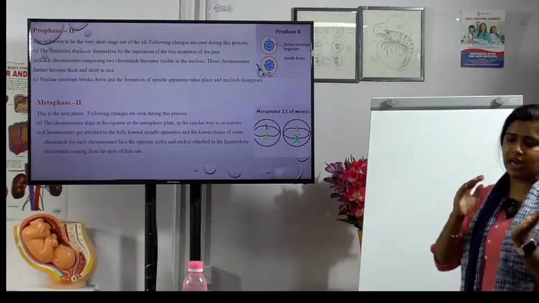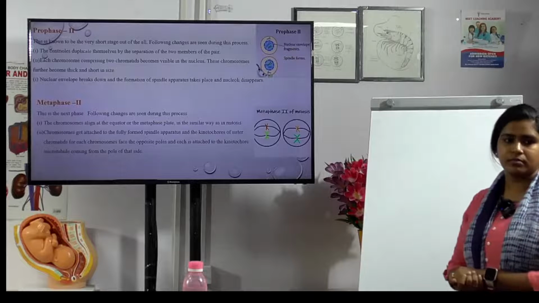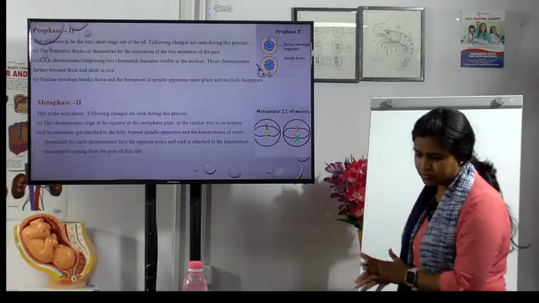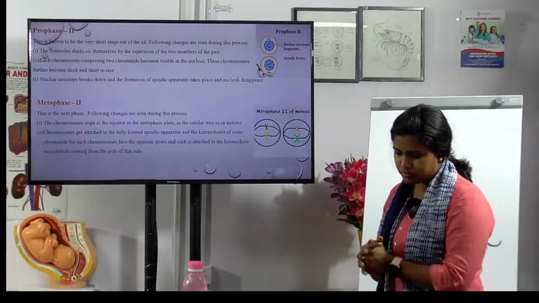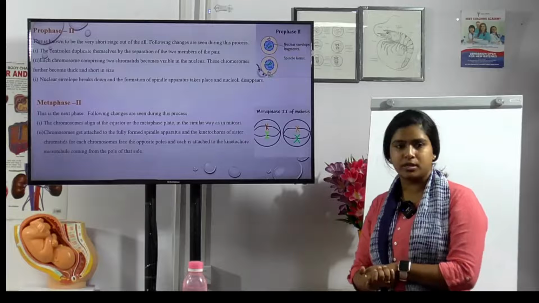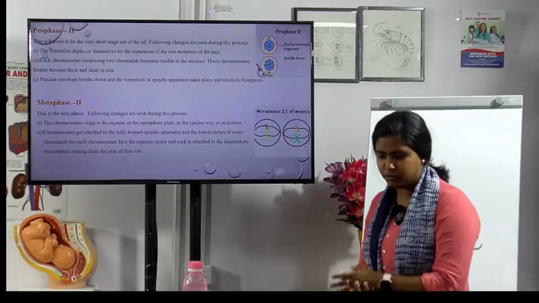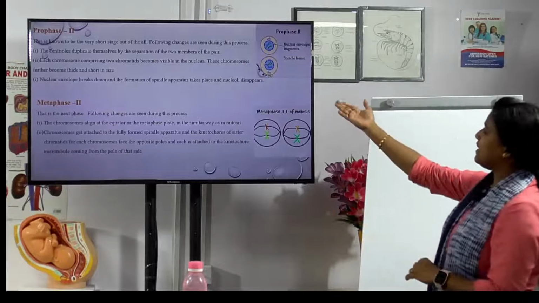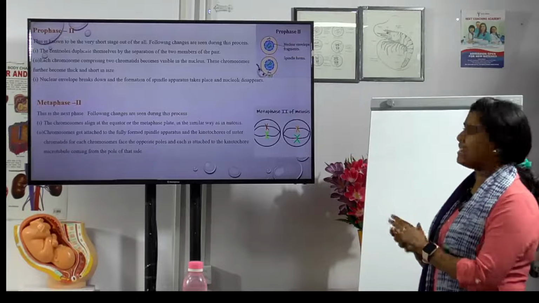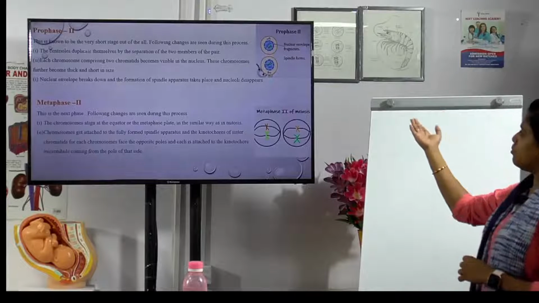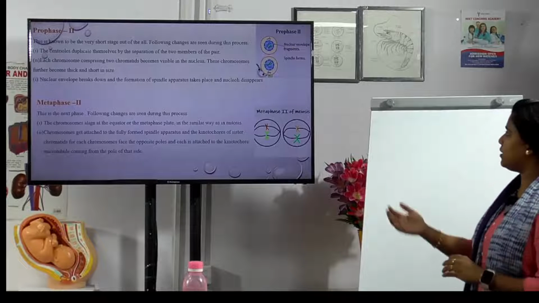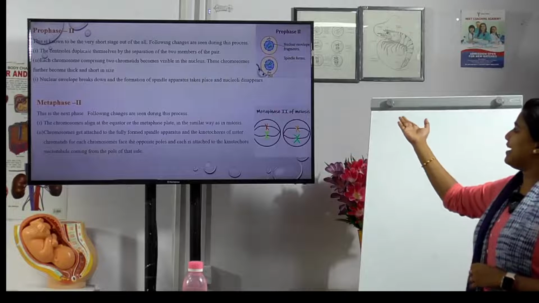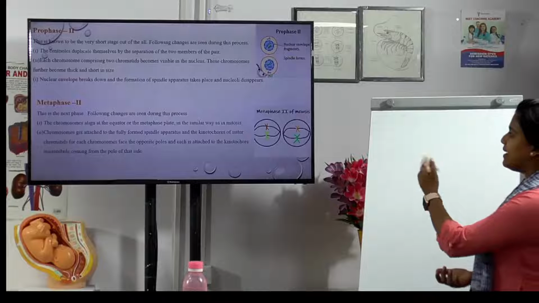முன்னாடி நம்ம லாஸ்ட்டில் அந்த இன்டர்கைனசிஸில் என்ன பார்த்தோம்? 2 daughter cells வந்துட்டு. அதுக்கப்புறம் இதில் என்ன டிஃபரன்ஸ் இருக்கு? திருப்பியும் நிறைய ஃபார்ம் ஆயிருக்கு, என்னென்ன புதுசா ஃபார்ம் ஆயிருக்கு? Nuclear envelope புதுசா ஃபார்ம் ஆயிருக்கு, with fragments. Each chromosome compressing 2 chromatids become visible in the nucleus, and then the chromosomes become thick and short in size, and there is also a formation of spindle apparatus, and then the nucleolus disappears. The next phase is metaphase.